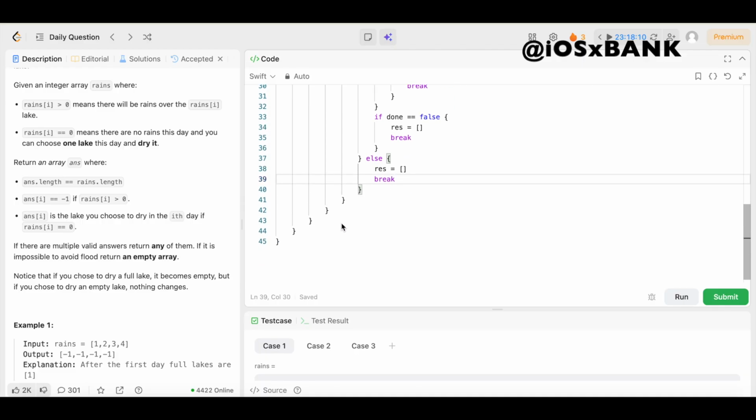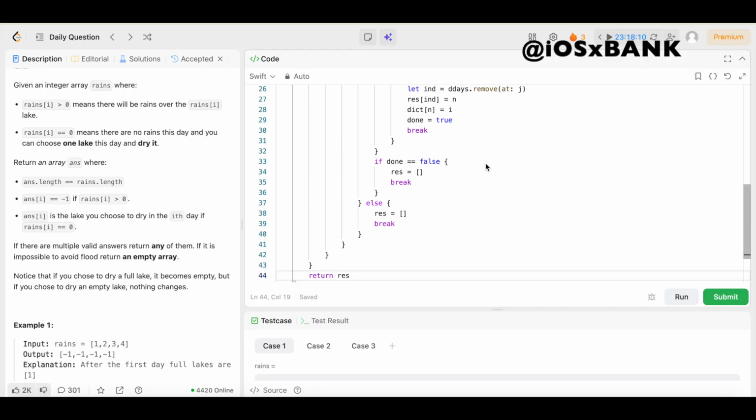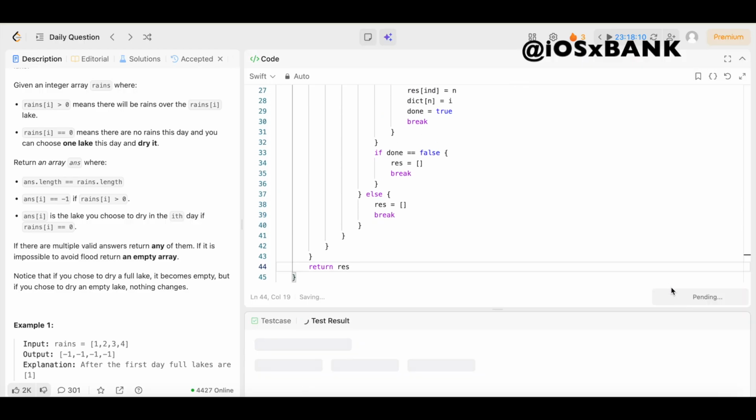Boom. Then we could come all the way down here and return our final answer. We just need to say return res. Boom, y'all. So that should be all she wrote. Let's give it a run.